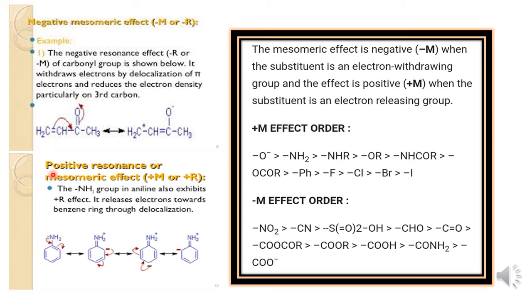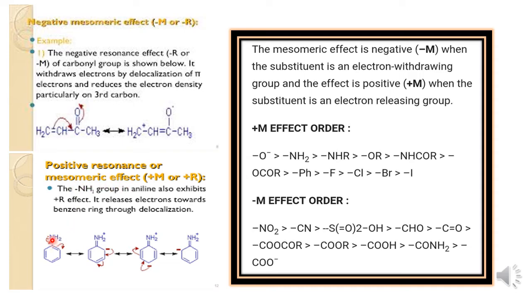For a positive resonance or mesomeric effect, we have taken the example of aniline. The NH2 group here is an electron releasing group. In the previous example, the carbonyl group is electron withdrawing, whereas in aniline the NH2 group is electron releasing, and due to its presence, positive resonance or mesomeric effect takes place.